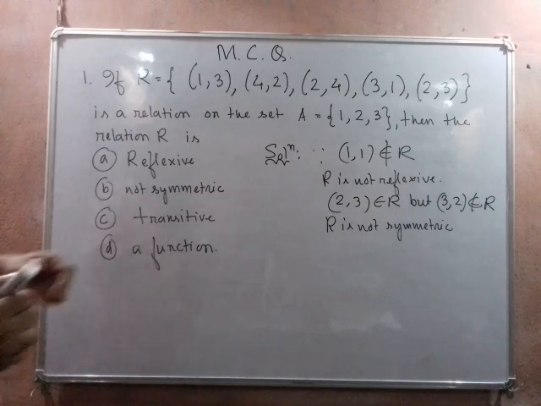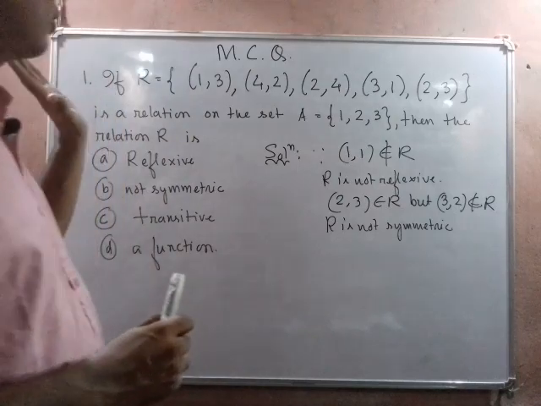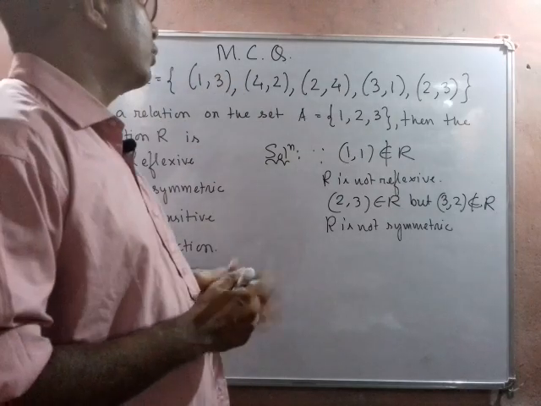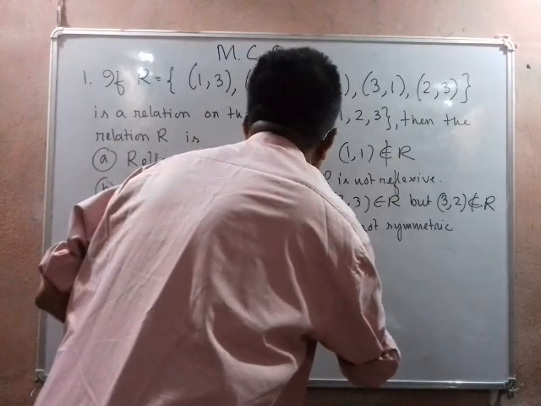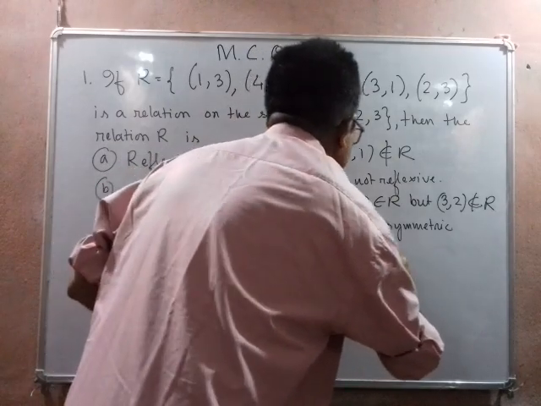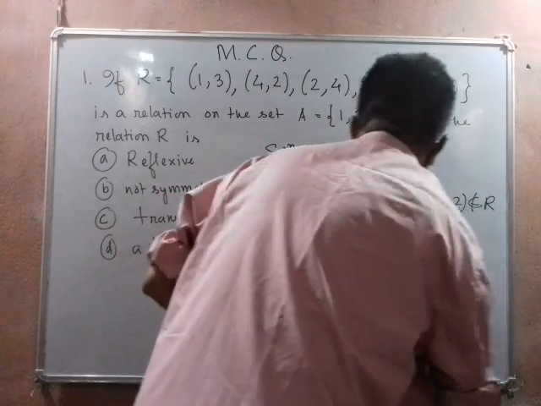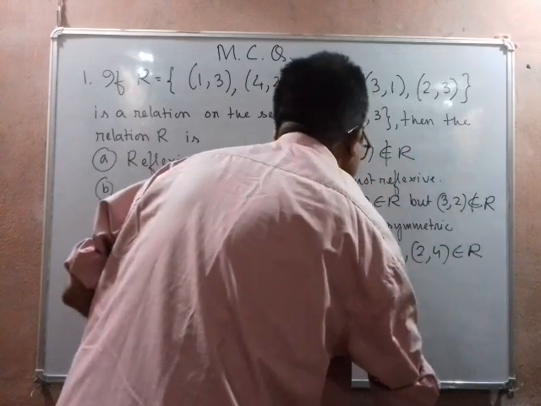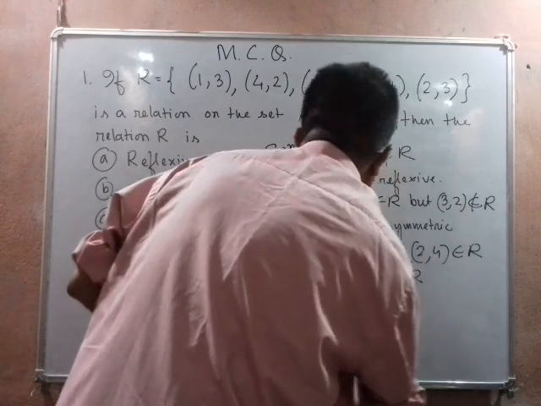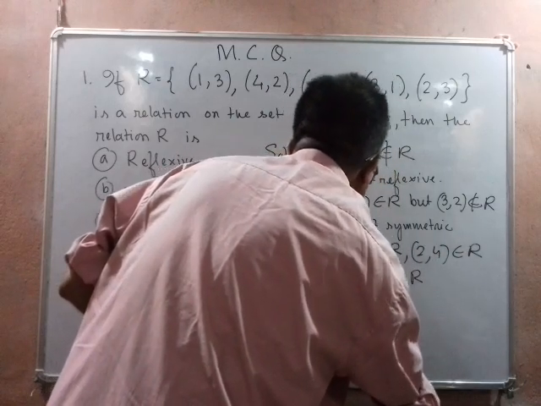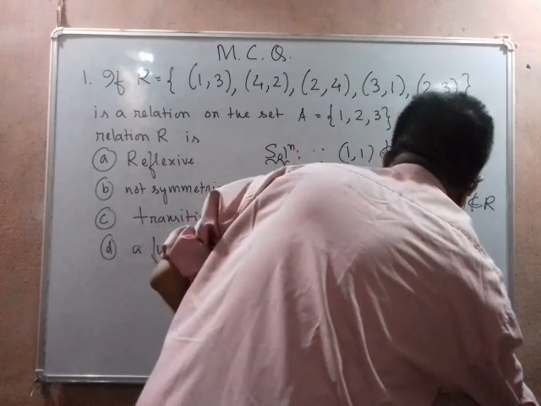Then we see that (1, 3), (3, 1): (3, 1) is not present. Then (4, 2), (2, 4) is present, but (4, 4) is not present. Here (4, 2) belongs to R, (2, 4) belongs to R, but (4, 4) does not belong to R. Therefore R is not transitive.